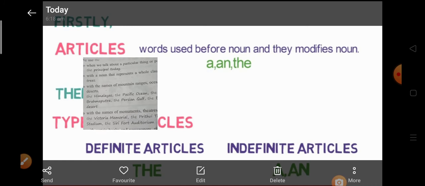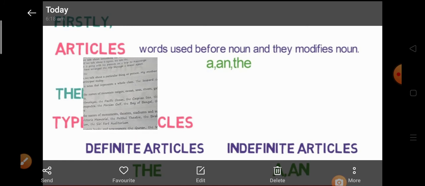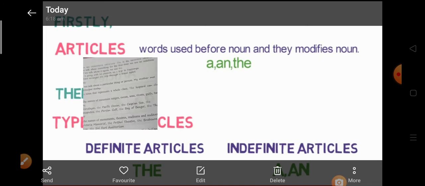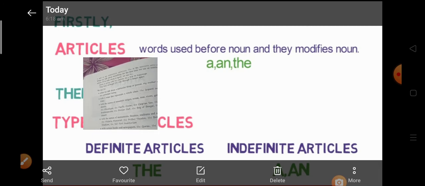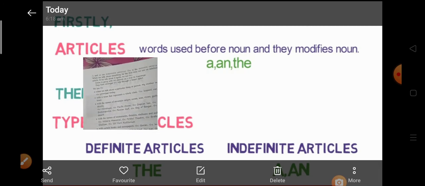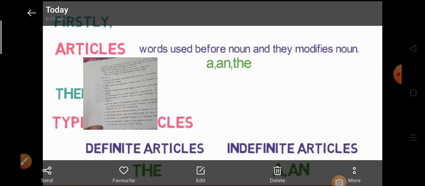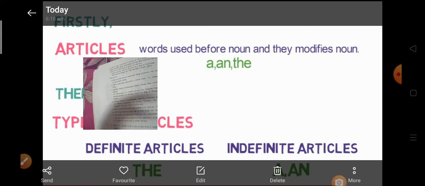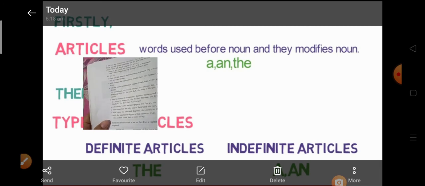Examples: the Himalaya, the Pacific Ocean, the Caspian Sea, the Brahmaputra, the Persian Gulf, the Bay of Bengal, the Thar Desert. Next, with the names of monuments, theatres, stadiums and auditoriums: the Victoria Memorial, the Prithvi Theatre, the Bourbon Stadium, the Shreveport Auditorium.